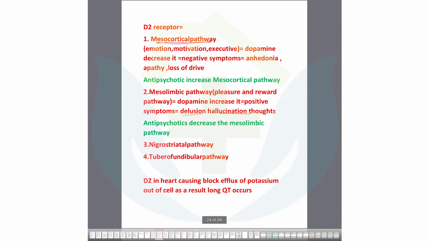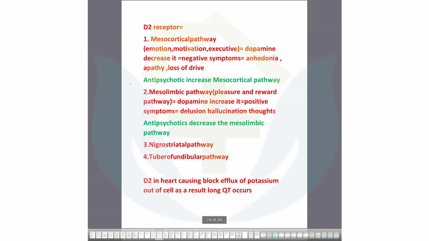Look, whenever you prescribe antipsychotics, it decreases the mesolimbic pathway, so you are treating delusions, hallucinations, and other thought disorders. Actually, you can find a question scenario about that, a true or false question about what antipsychotics do, whether they increase the mesocortical pathway or decrease the mesolimbic one. Without knowing this, you cannot answer it.